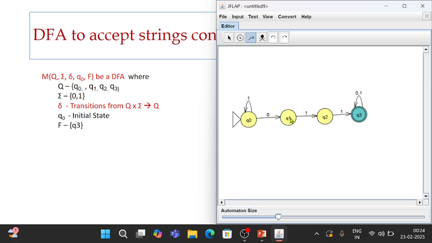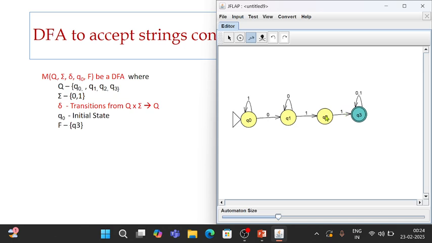Now if on reading input 0, it remains in the same state, then for 0, 1, 1, there is a possibility of completing this substring. Therefore, we can have 0 as a self loop. So the substring 0, 1, 1 is present in the given string.